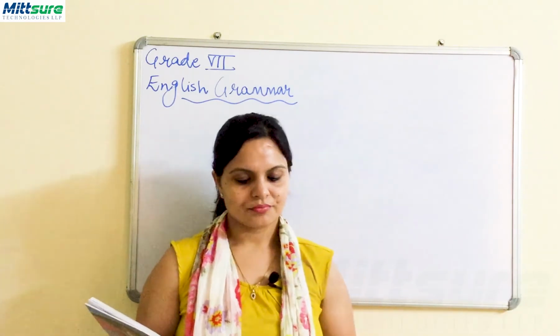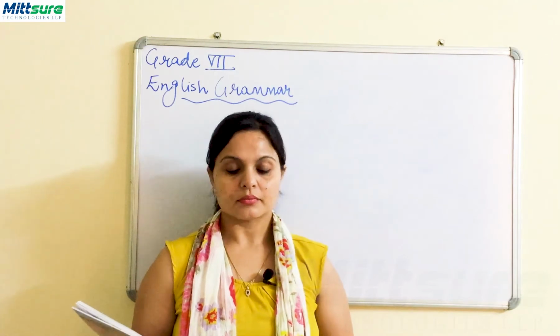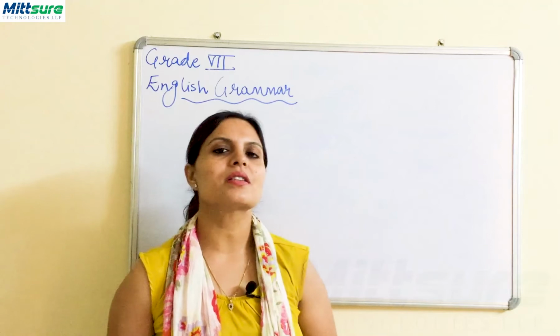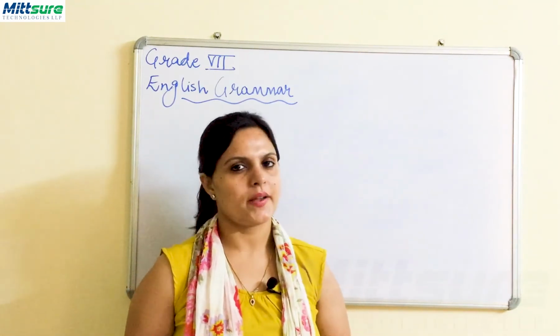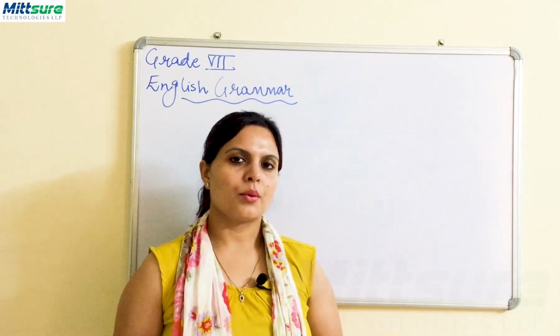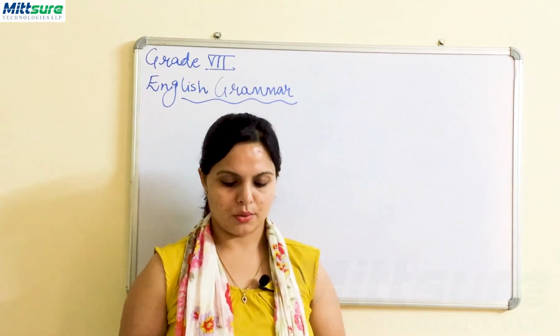Sons, common noun. They started quarreling, right? So, quarreling is again a common noun because it is a name of an action. I told you the ing word, so it is actually a gerund, right? So it is used as a noun here. Quarrel is a verb with ing suffix. It is converted into a gerund, that is a noun.